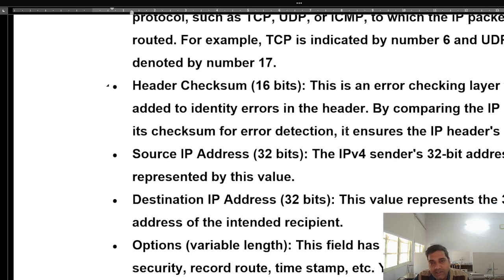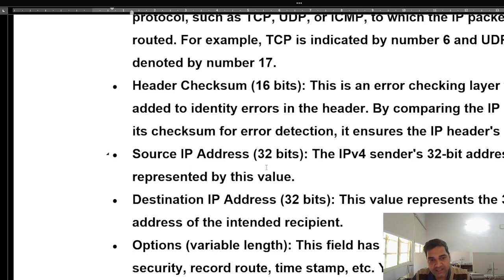Header checksum I have already discussed. This is an error checking layer which is added to identify errors in the header. Students, by comparing this IP header with its checksum for error detection, it ensures the IP header's integrity, whether there was any tampering, whether someone has changed the address or not. So this can be identified by the router.